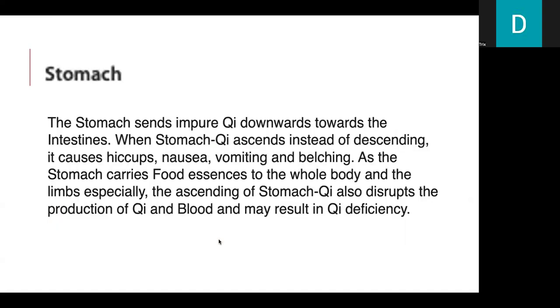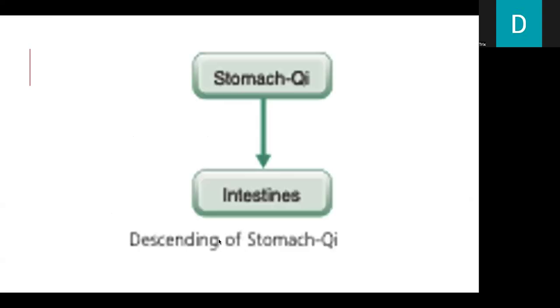The stomach sends impure qi downwards towards the intestines. When stomach qi ascends instead of descending, it causes hiccups, nausea, vomiting, and belching. As the stomach carries food essences to the whole body and the limbs specially, the ascending of stomach qi also disrupts the production of qi in blood and may result in qi deficiency.